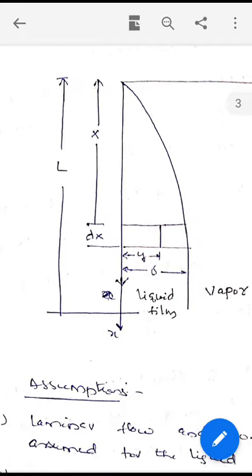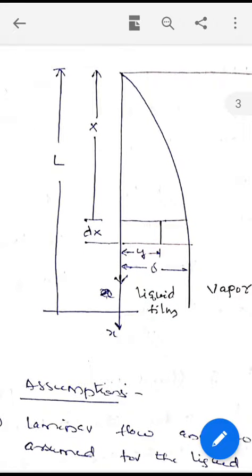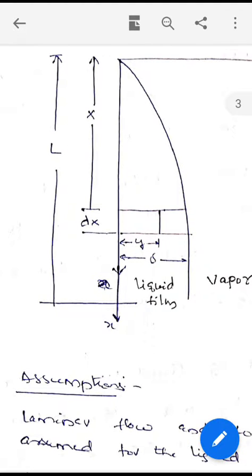This is the film-wise condensation. A thin liquid film is formed over a vertical surface of length L. Now we had considered a small element of the film at a distance x from the leading edge of the plate. Then we will consider a small strip of thickness dx, and let the width of the plate be 1. Let the unit depth of the plate be 1 meter perpendicular to the paper.